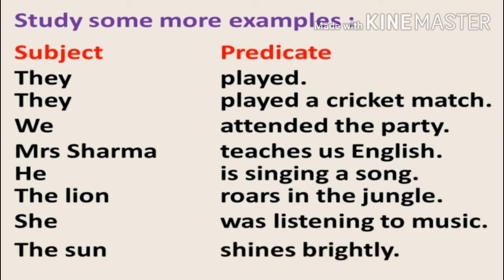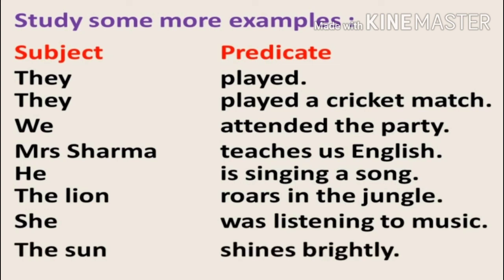Mrs. Sharma teaches us English. Now in this sentence you have to ask the question, who teaches us English? So you will find the answer, Mrs. Sharma. Mrs. Sharma will be the subject, teaches us English will be the predicate. He is singing a song. Who is singing a song? He is singing a song. So he is called the subject. Is singing a song will be called the predicate.